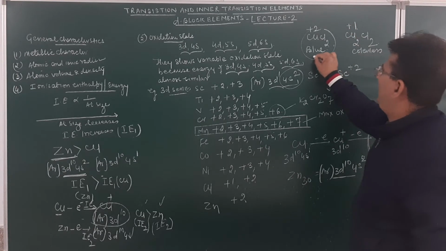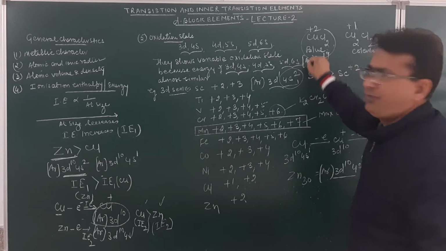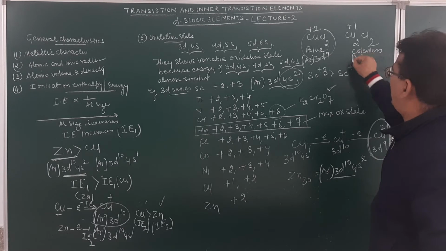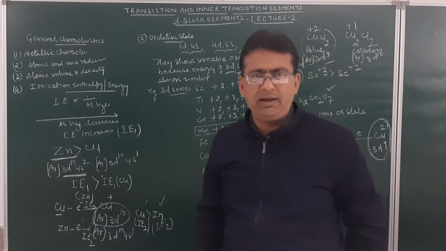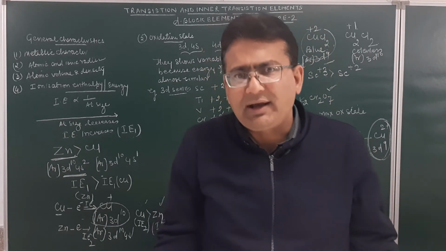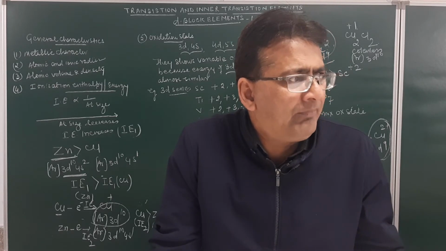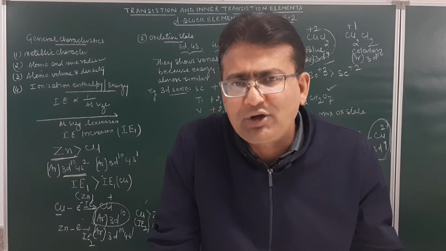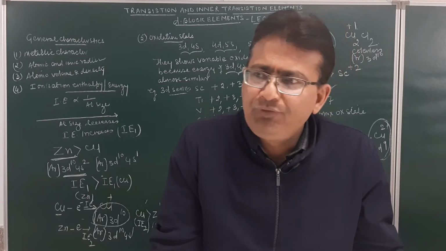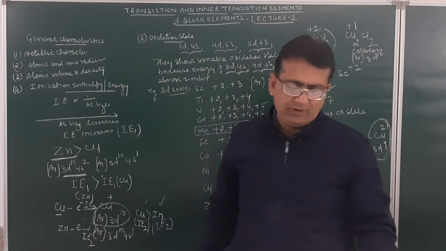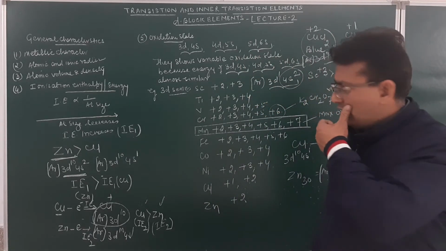In the +2 state, it has a 3d9 configuration in the valence shell, that is argon 3d9. And over here the configuration will be argon 3d10. Since Cu2+ has an unpaired electron, it will be blue in color, whereas Cu+ must be colorless. Whenever you come to the lab, I will show you the cupric chloride and the cuprous chloride. One you will find to be blue, the other colorless. This is all due to the unpaired electron available in the d subshell. Am I clear?